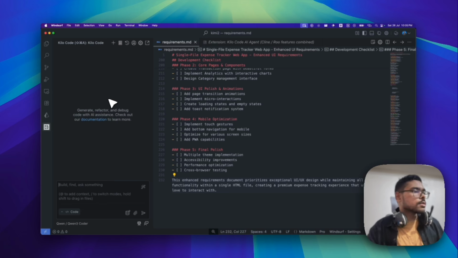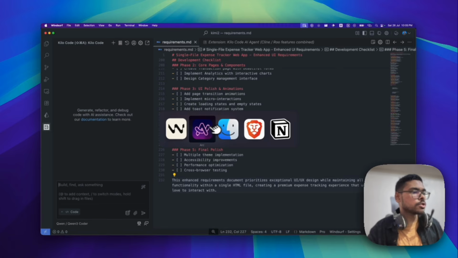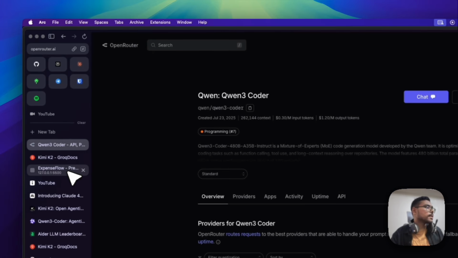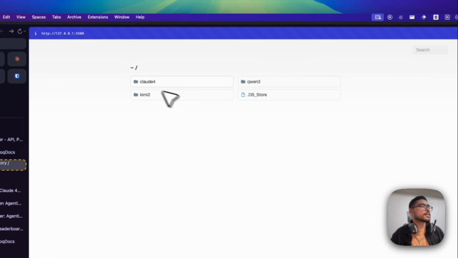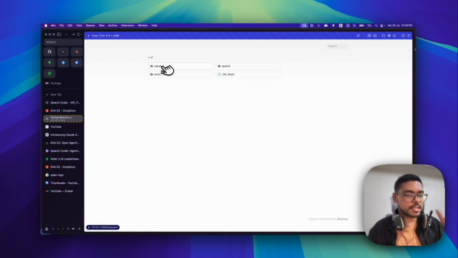Yeah, so I have just tried some basic front-end web apps. Let me show you. Let me take you through all three things that I have built with the same requirements. I have built with Claude 4 Sonnet, Qwen3 as well as Kimi K2. Let me show what each has built. I had the requirement files and I just told it to build it.